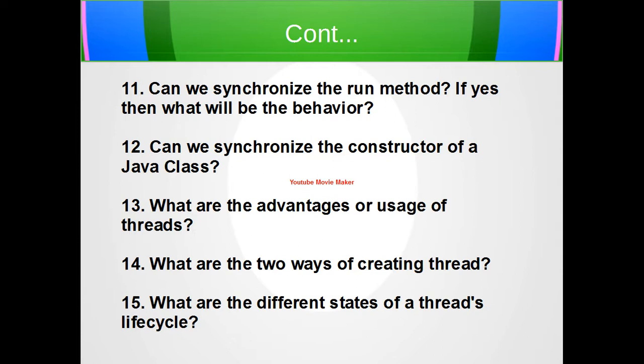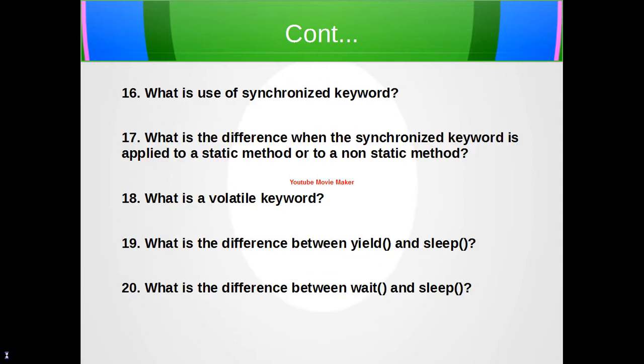Our next question is, what are the two ways of creating a thread? It is a very basic question. So there are basically two ways. First is extending the Thread class and then overriding the run method in your class, and the second option is implementing the Runnable interface, and then you will have to implement the run method of the Runnable interface. You can go through the code in books and sites also.